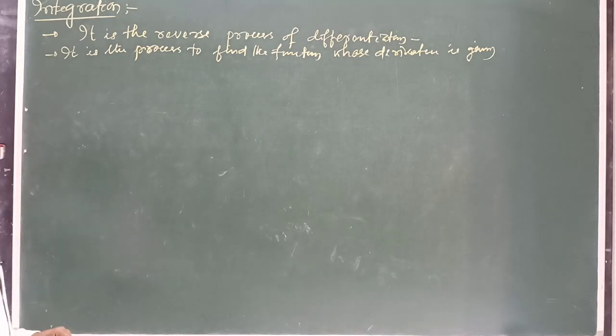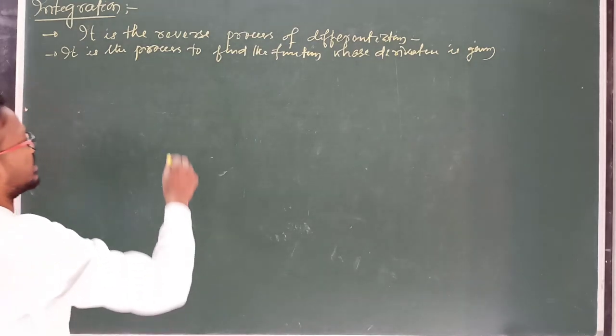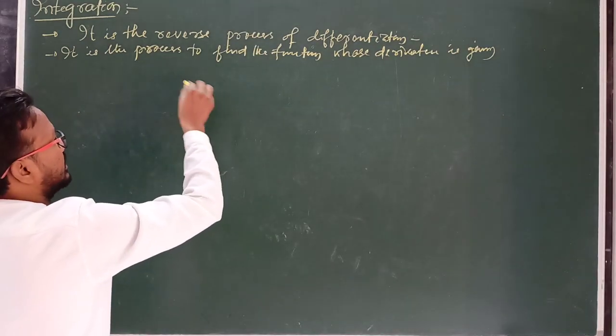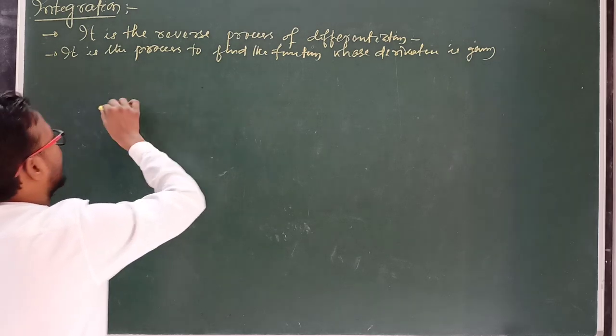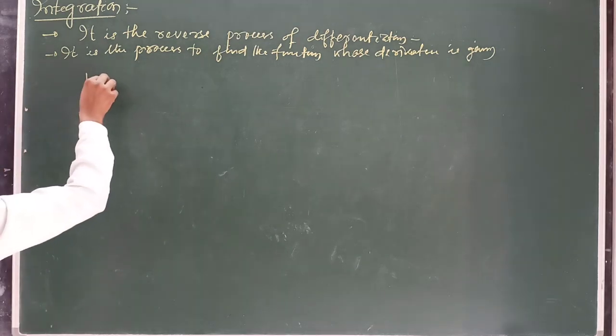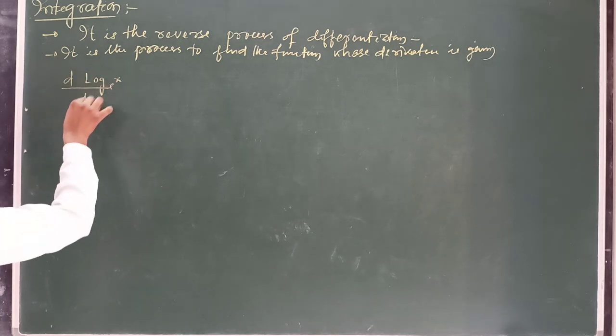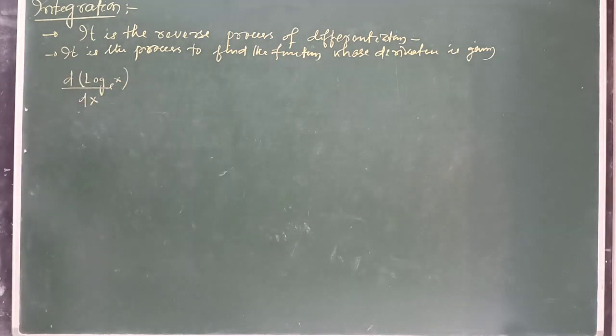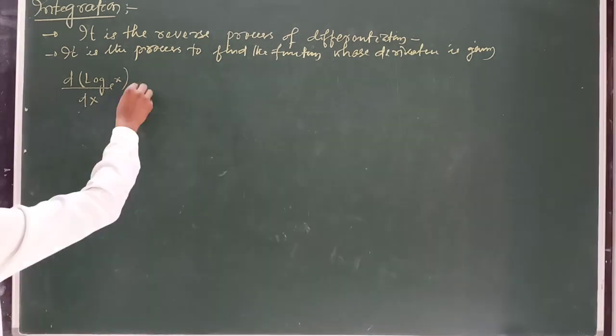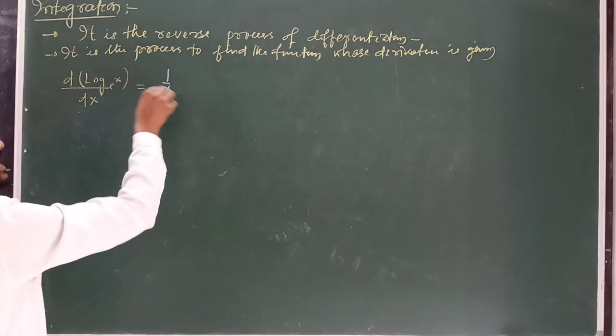And what is reverse process? Reverse process means, suppose I am writing here the derivative of, suppose log x, we already know it is log x base e, and its differentiation means d by dx. Clear? And its value is equal to 1 by x.